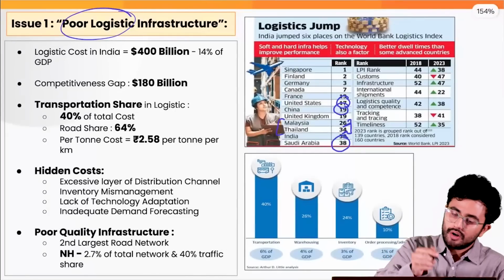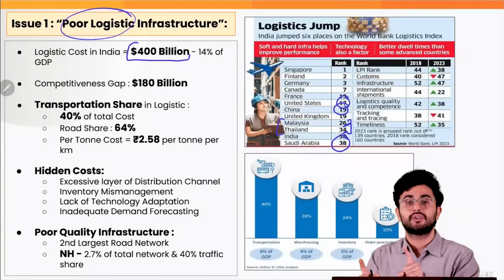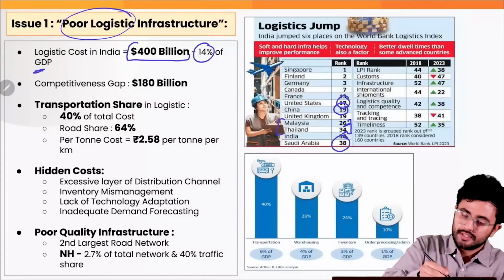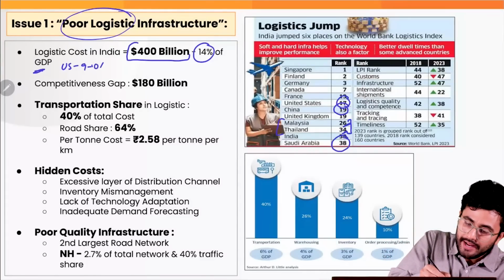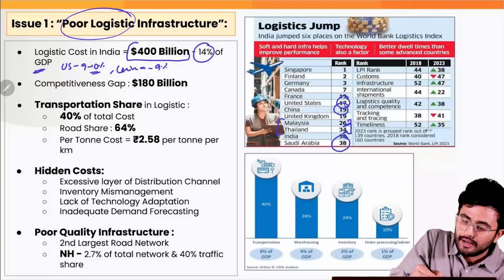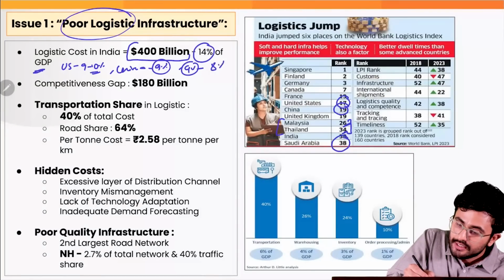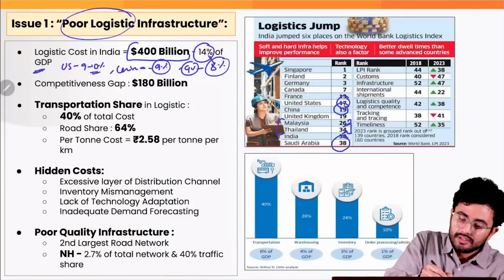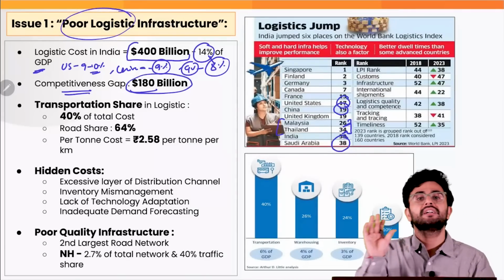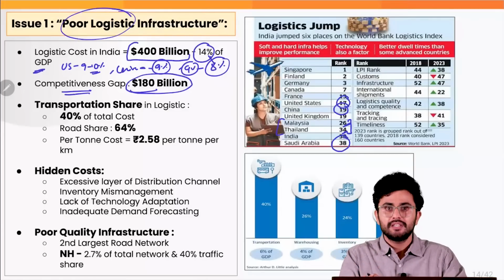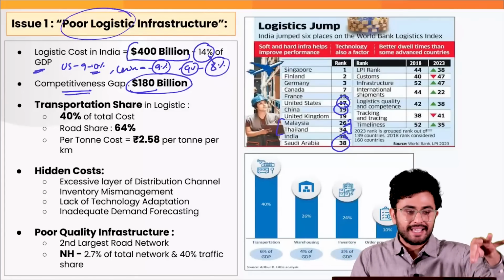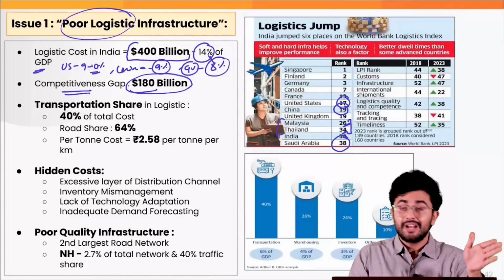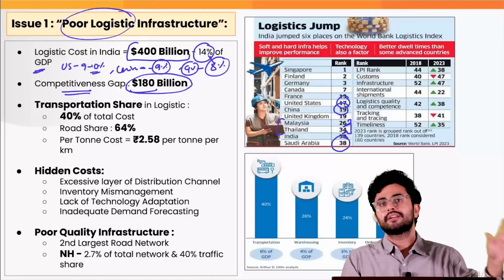For example, the logistics cost in India is currently at $400 billion, which amounts to 14% of our GDP. This same logistics cost stands in the US at around 9 to 10% and in China at around 9%. The global average stands at around 8%, and thus this difference between 14 and 8% stands for a competitiveness gap of around $180 billion. What do we mean by that? We basically mean that to take one product from place A to place B, let's say from India to Romania, we are investing $180 billion more than China.